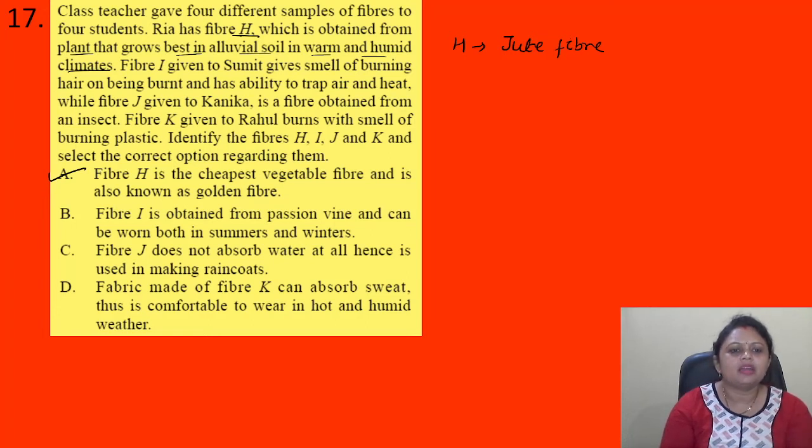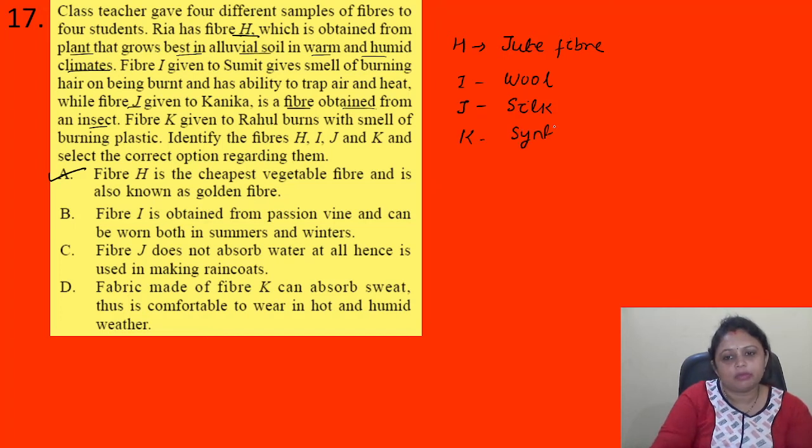Got it? And coming to the fiber I given to Sumit gives smell of burning hair and ability to trap air and heat. So that is the wool fiber I, we can say wool. Then fiber J given to Kanika is a fiber obtained from an insect. So J, it can be silk. Then fiber K given to Rahul burns with the smell of burning plastic. So K, it is a synthetic fiber.